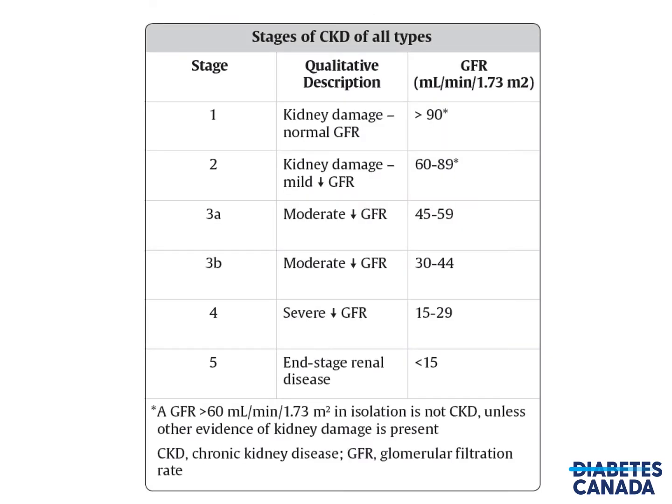Stages of CKD can also be defined based on the eGFR, and these are stages of CKD of all types, not just diabetic nephropathy. So stage 1 is when the eGFR is greater than 90. Stage 2 is 60 to 89. Stage 3A is 45 to 59. 3B is 30 to 44. Stage 4 is 15 to 29, and that is considered severe. And then stage 5 kidney disease is end-stage renal disease, defined as an eGFR below 15.